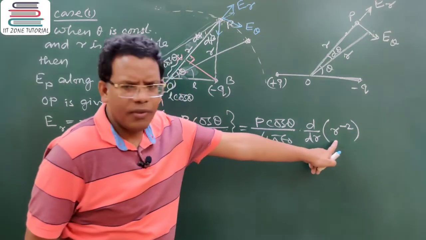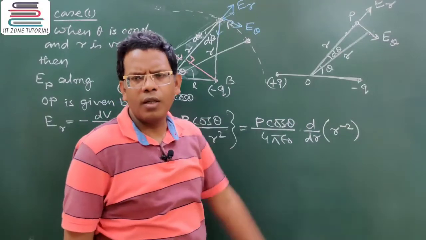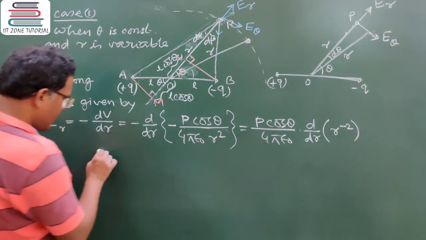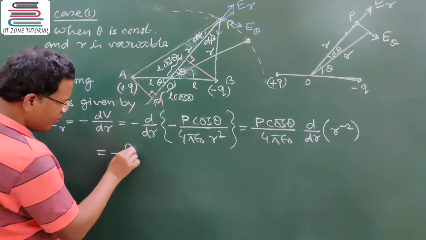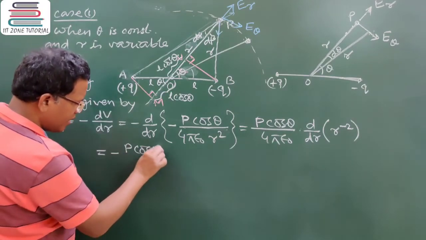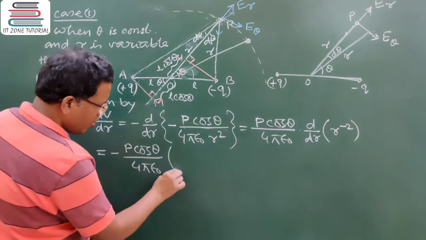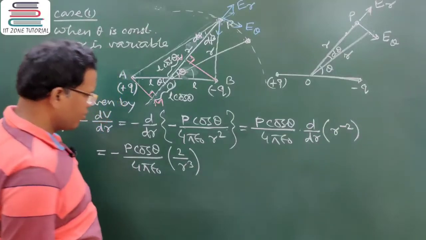What will be the differentiation of this? Minus 2 into r to the power minus 3, isn't it? That means it will be minus of p into cos theta by 4 pi epsilon naught, we can write 2 by r cube. Yes or no?